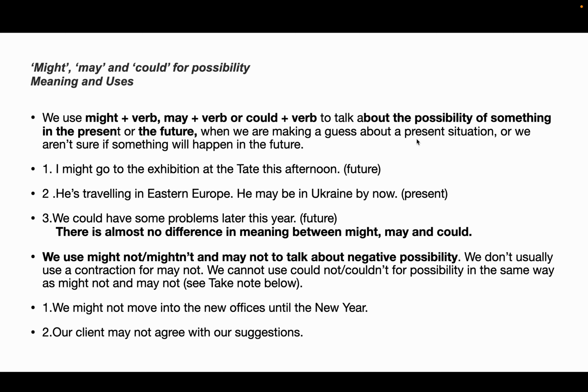For example, I might go to the exhibition this afternoon. That is future. I might go. That is 50% sure. I'm not sure 100%. He's traveling in Eastern Europe. He may be in Ukraine by now. Present, yeah. I talk about the present and future uncertainty.